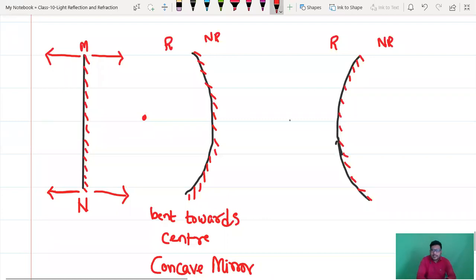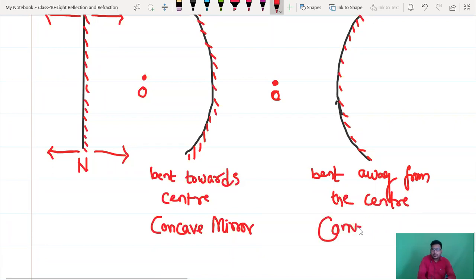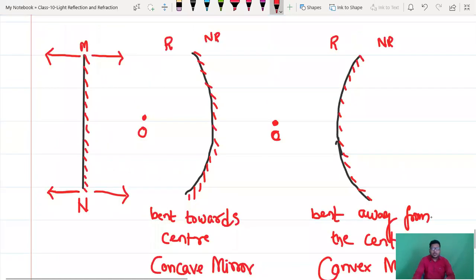You should not draw the center here. The center will be here only. This is the center, which can be represented with the letter O, right? Now if they ask you what this is, you can say a mirror which is bent away from the center is known as a convex mirror.